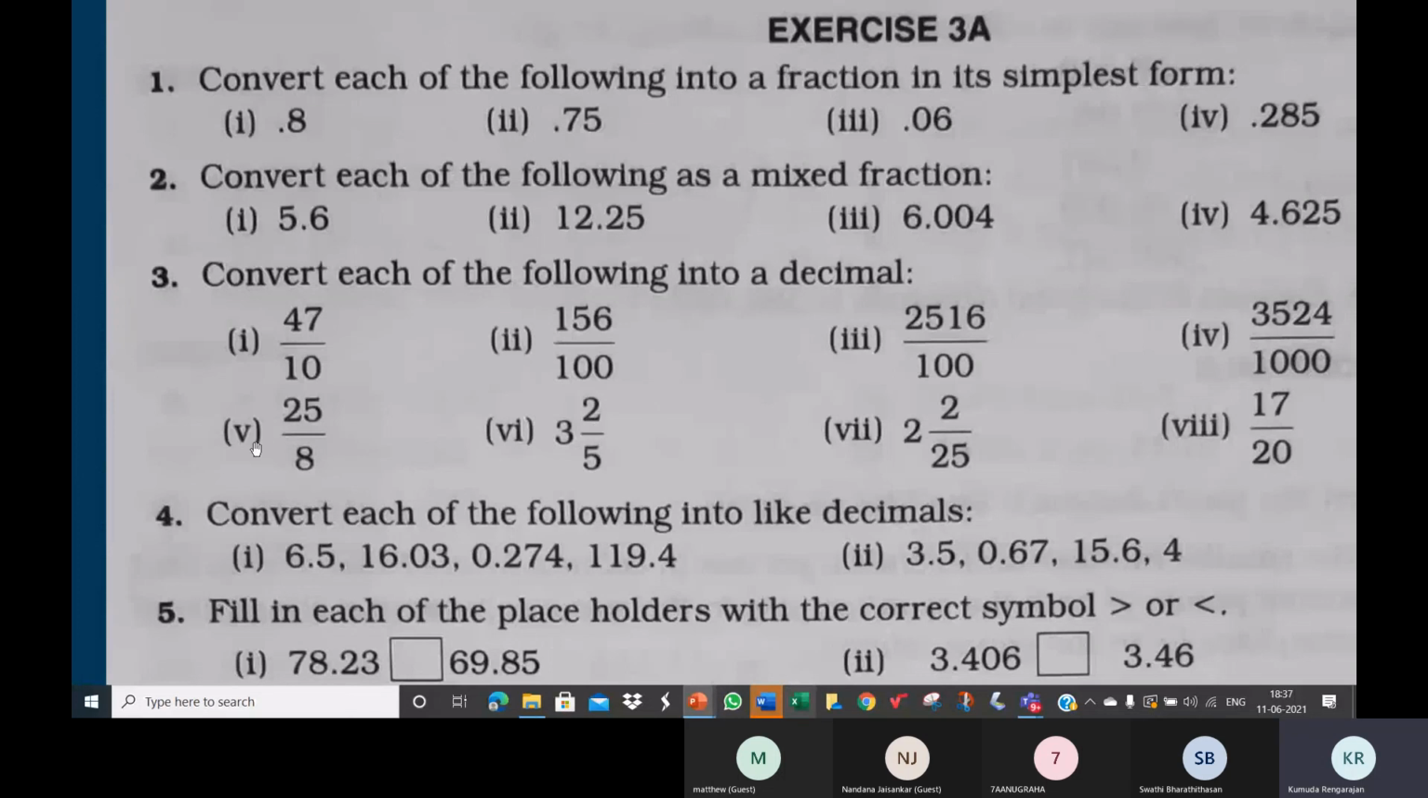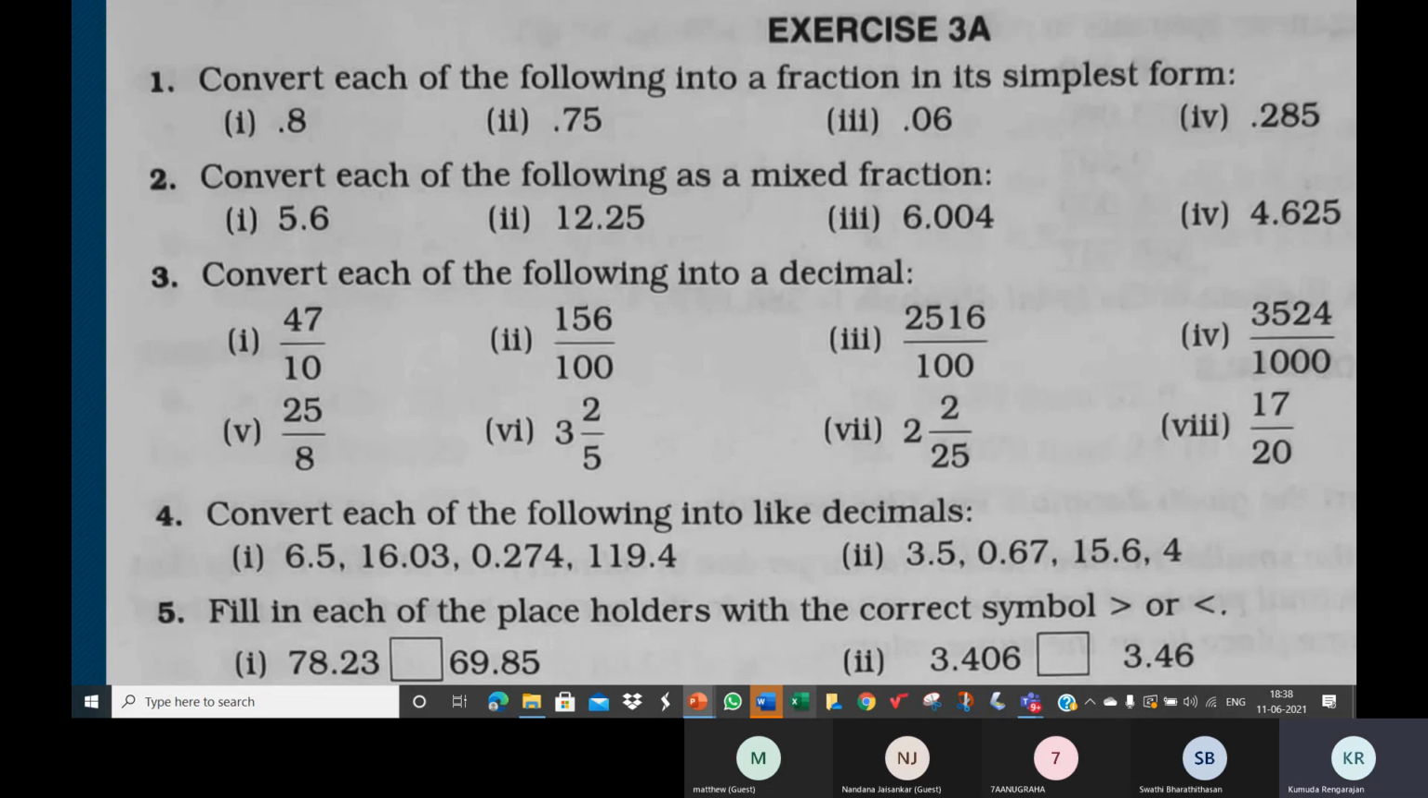Yeah, 4, 5, 6, 7, and 8. You can do it both ways. You can find an equivalent fraction with denominator 10, 100, 1000 accordingly and put it in decimal form. Or you can even perform the long division and bring it to the decimal form.